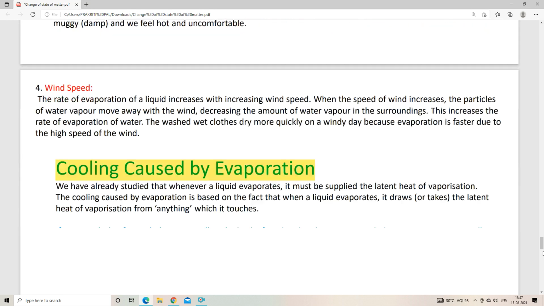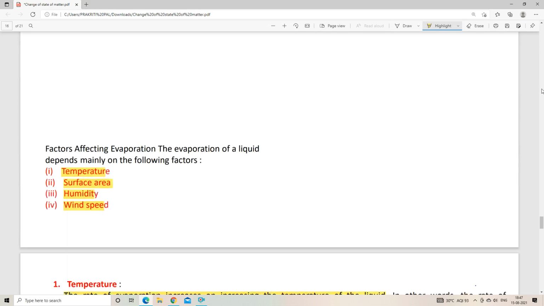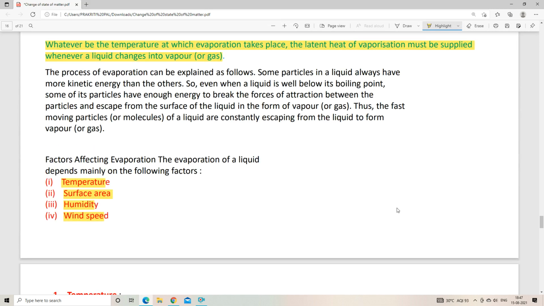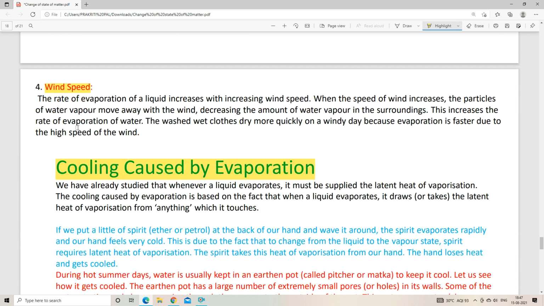Okay, so now we will know how wind speed can affect the evaporation process. The fourth point was wind speed. Okay, here you can see the rate of evaporation of a liquid increases with increasing wind speed.